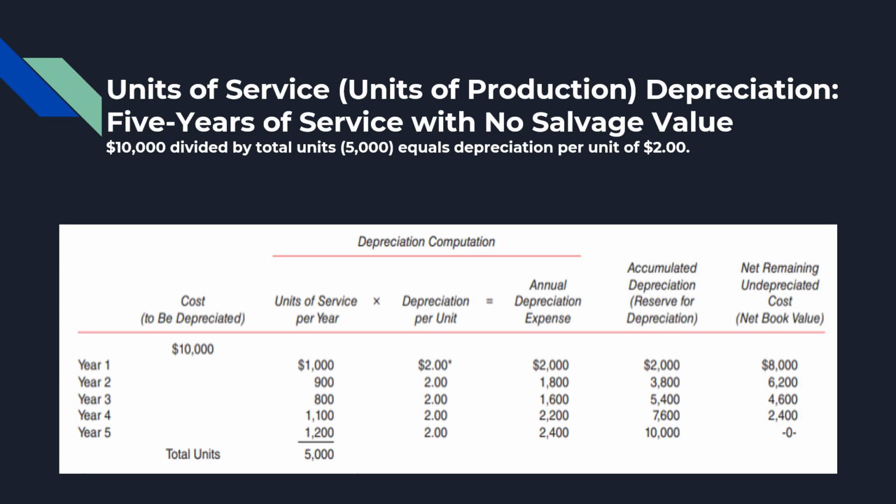The units of service in year 1 total 1,000, times $2 per unit equals 2,000 depreciation in the first year, and the second year is 900 times 2, which equals 1,800 depreciation in the second year, and so on.